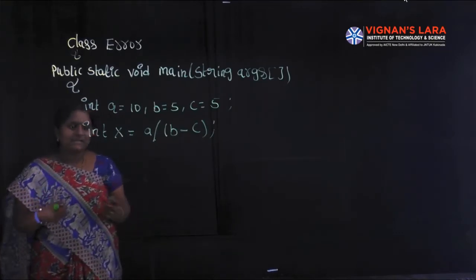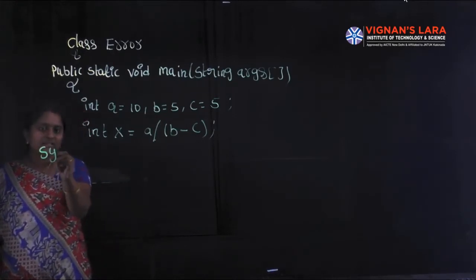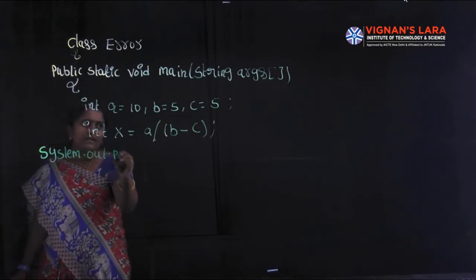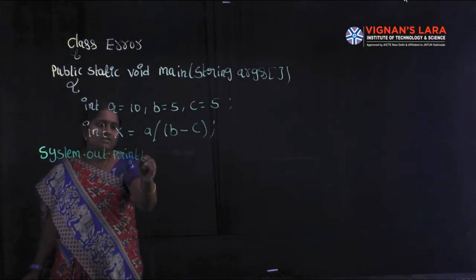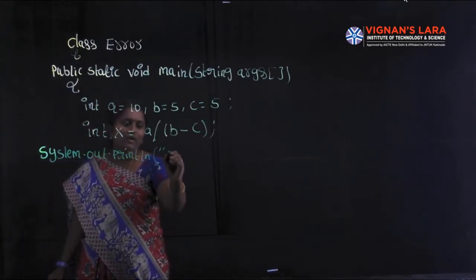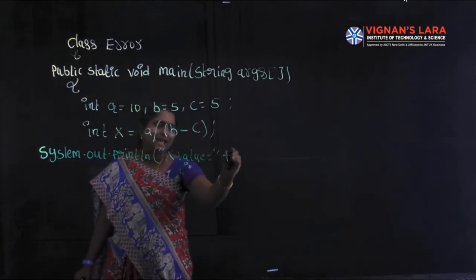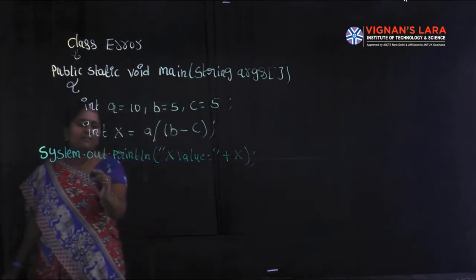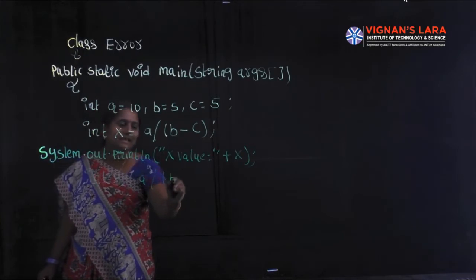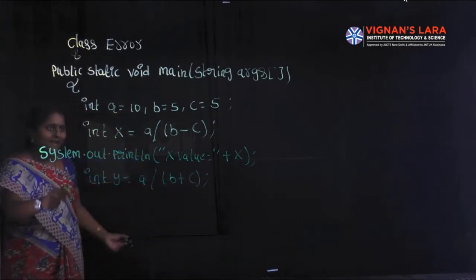For this purpose I am writing one System.out.println statement: System.out.println, x value equal to plus x. After that I am writing one more statement, int y equal to a by b plus c. After that I also want to print the y value on the console.